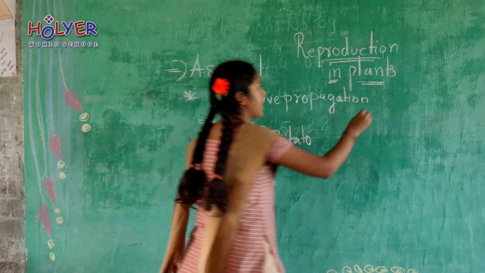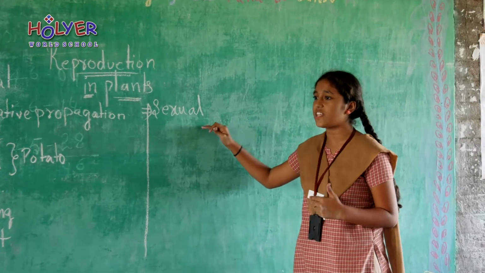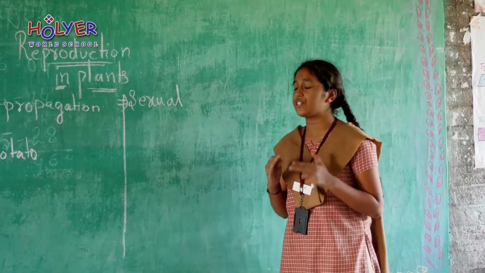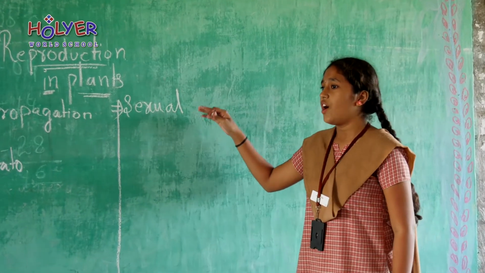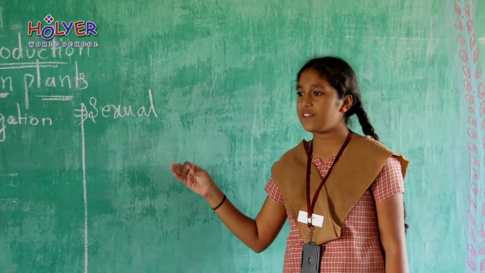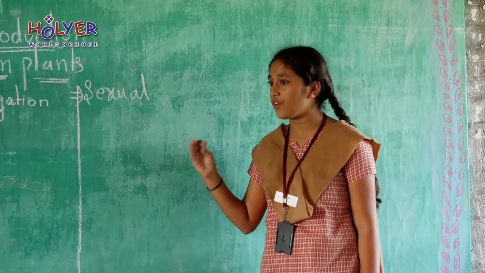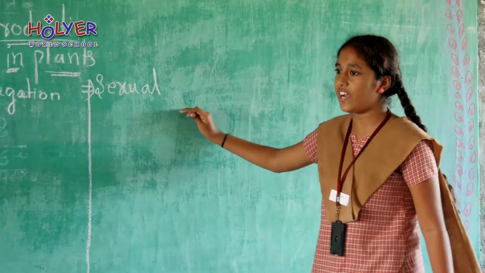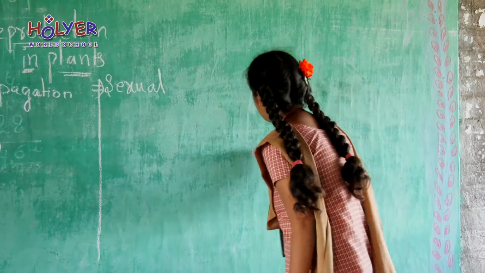Next, sexual reproduction. The most important example for sexual reproduction is flowers. During the spring season you get a fragrance in your surroundings full of flowers. That fragrance comes from the flowers. The flowers are the most attractive part of the plant. So, we will learn about the structure of flower, which means the floral parts of the flowers.